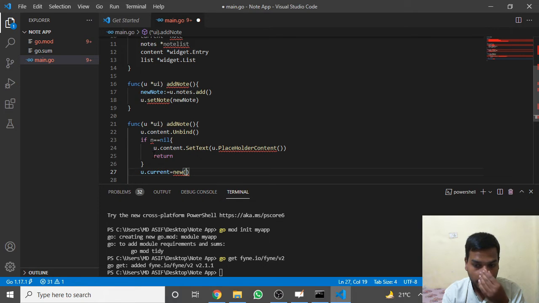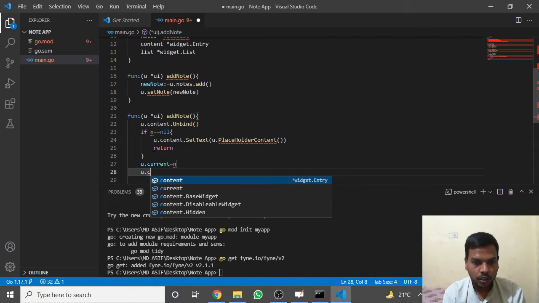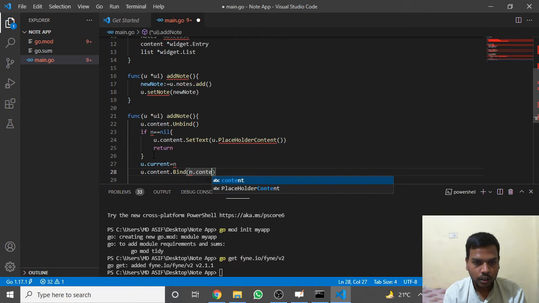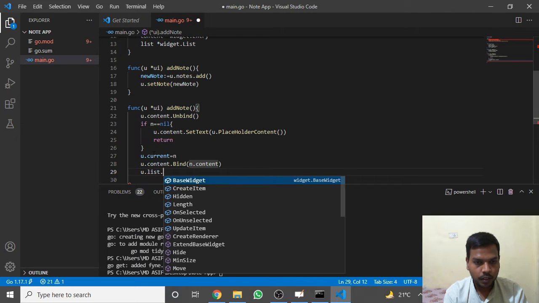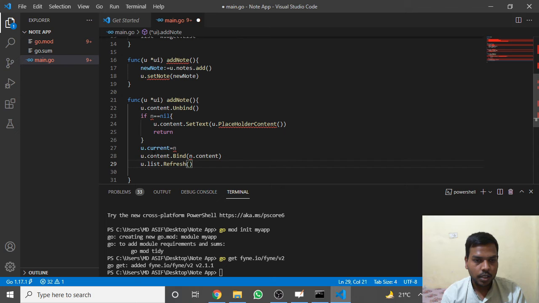If it has more content, then bind all the content, give it as a list, and again refresh that list to check whether more content came or not.